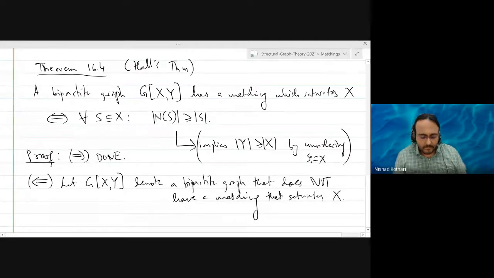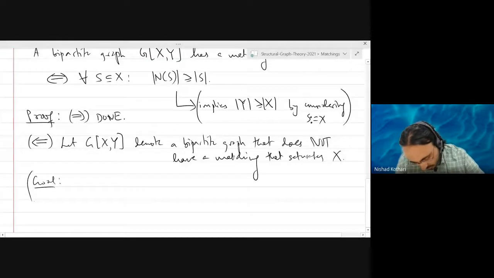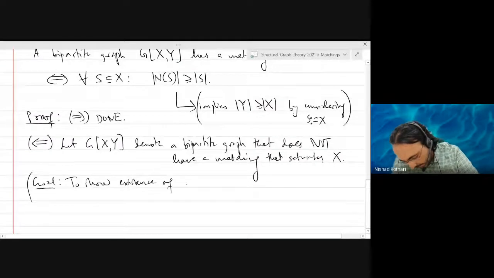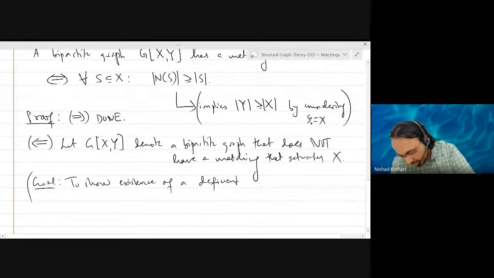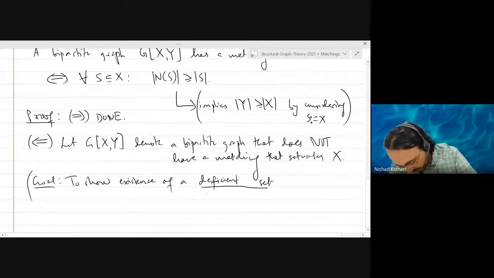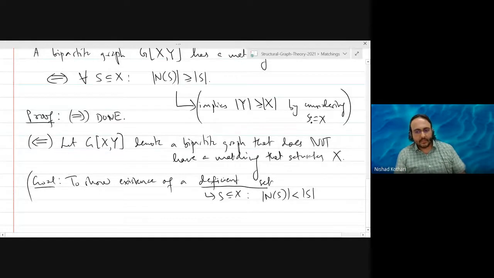Our goal is to show the existence of what I'll call a deficient set. Why is it deficient? Because it has too few neighbors. So it is deficient in the number of neighbors it has. A deficient set is a set S such that the neighbors are too few in this sense.